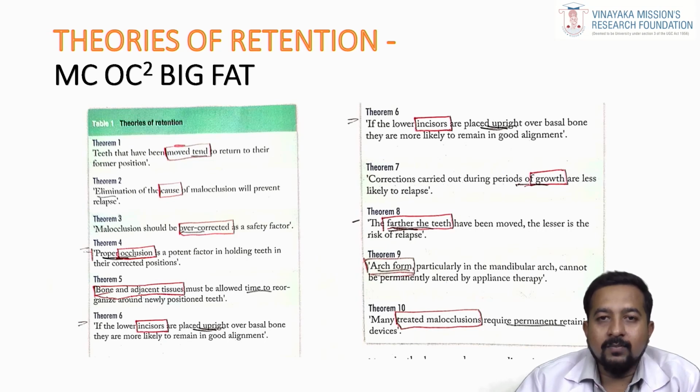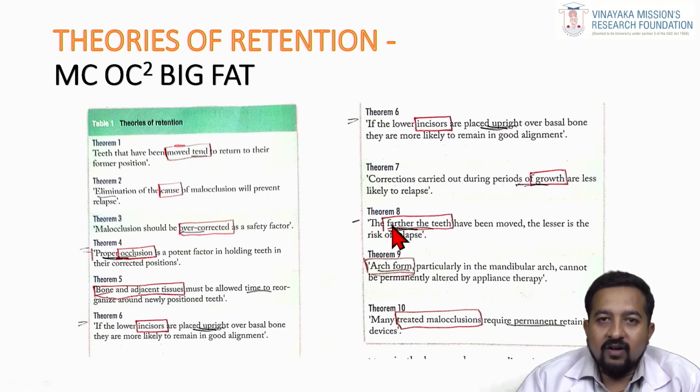And the fifth theorem, that is big fat, B. B is bone and the adjacent tissue. As I have explained earlier, bone and the adjacent tissue must be allowed time to reorganize around the newly positioned teeth. Then the sixth theorem, where the key point is I, that is incisor. Lower incisors placed upright over basal bone are more likely to remain in good alignment. Then G, what is G here? Growth. Correction carried out during growth is less likely to relapse.